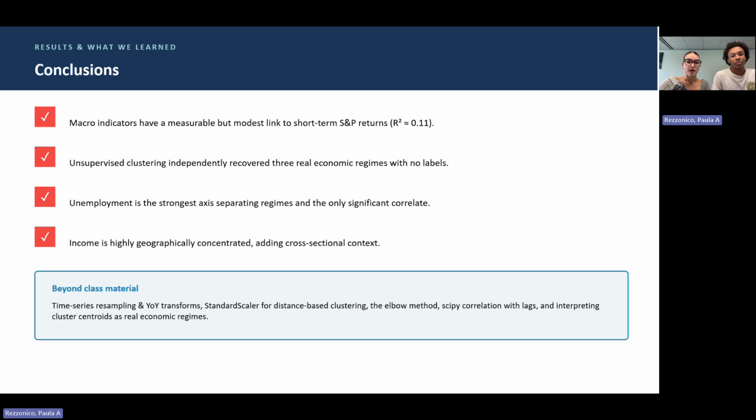So, pulling it all together, macro indicators have a measurable but modest link to short term returns, and unsupervised clustering independently recovered three real economic regimes with no labels, which was the most striking result we obtained. And unemployment turned out to be the strongest axis separating regimes and the only significant correlate. And income is highly geographically concentrated. Beyond class, we learned time series resampling, feature scaling first clustering, the elbow method, and lagged correlation. And turning clusters back into a story about recessions and inflation was our biggest challenge.